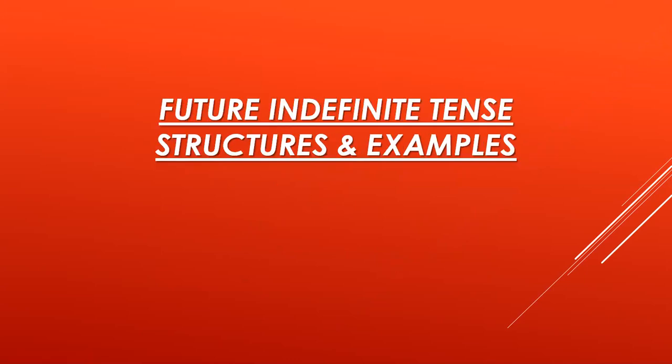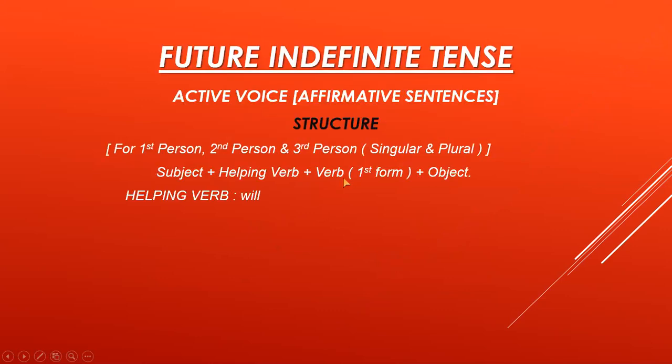The first tense is future indefinite tense. And I'm showing you the structures and examples of these tenses in active voice as well as in passive voice. Now, you all know future indefinite tense. You should know the structure of future indefinite tense. I have already told you that all the tenses are actually in active voice, and when we are changing them into passive voice, we apply some rules. Because these are tenses, they can be written in three ways: in affirmative form, in negative form, and in interrogative form. So I'm showing you the structures and examples for all of them one by one.